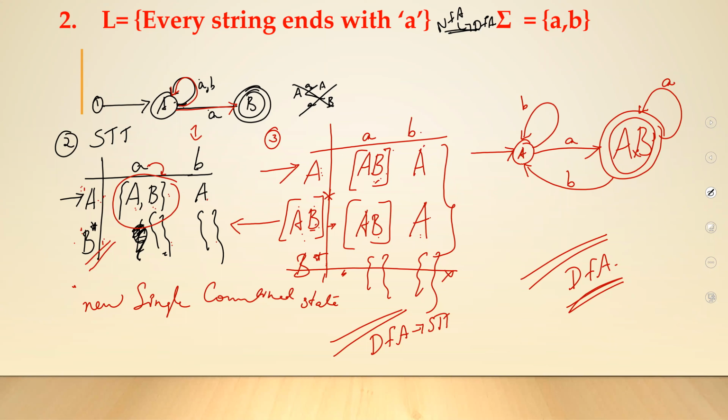So A is my initial state, and when I convert it into a DFA, my final state is not B but a new combined final state called AB. This is how you convert an NFA to a DFA.